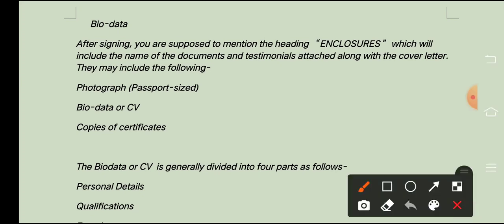Next is when we talk about biodata. So this was what अभी हमने जो discuss किया, this was all about the cover letter. Now the second aspect of this job letter is biodata. So what is this biodata? Let's talk about this biodata. We have done, we have seen. So how you have to, when you will do the signature, right?